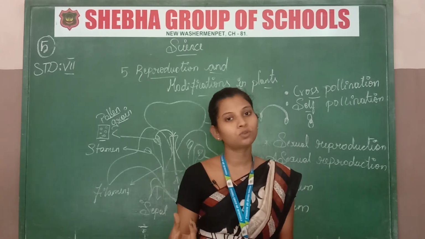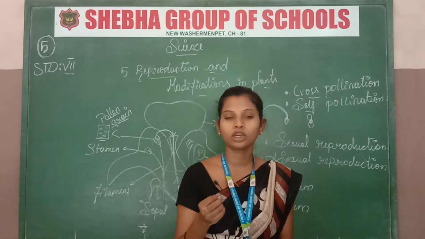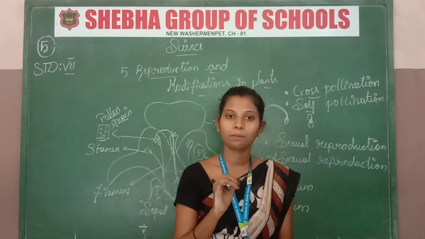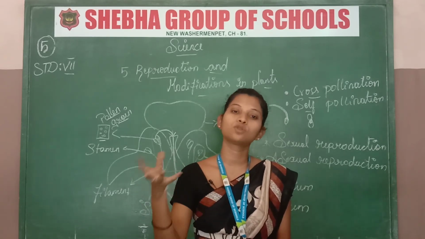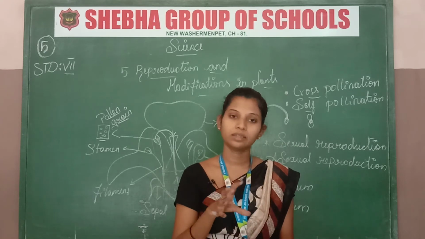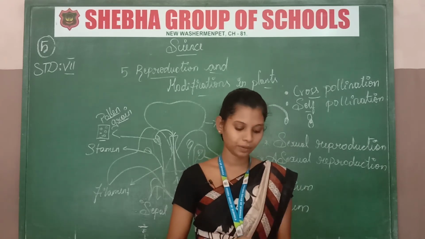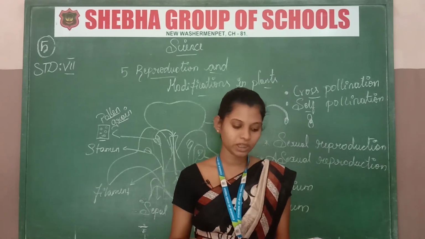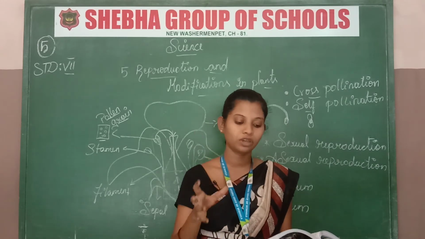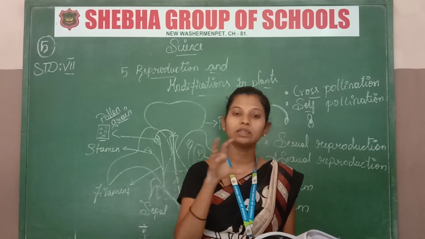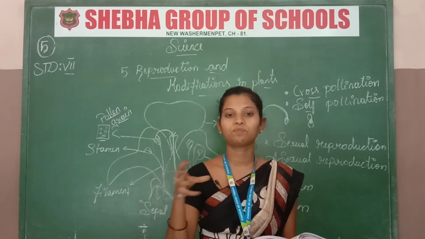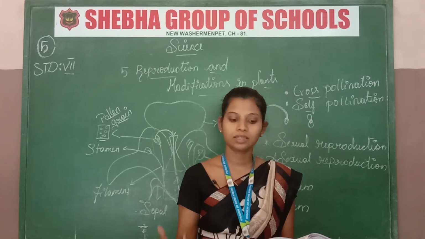And in fibrous root also there can be storage of food. An example is ginger. In ginger, the fibrous root stores the food. And on page number 71 there is a modification. Every plant is not the same. Everything has a different shape, structure, size.